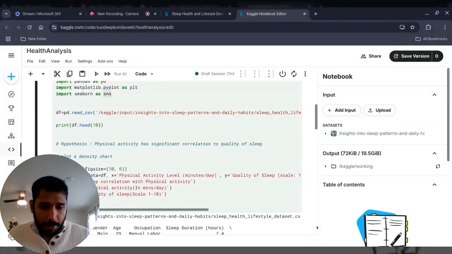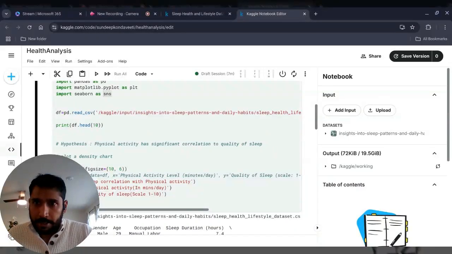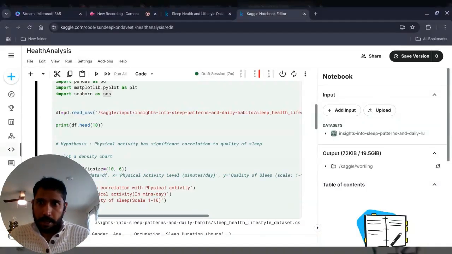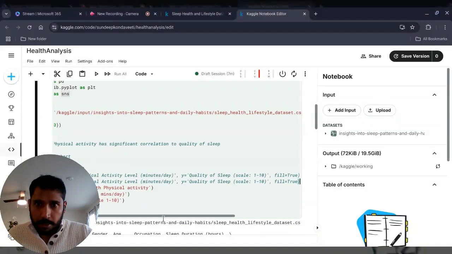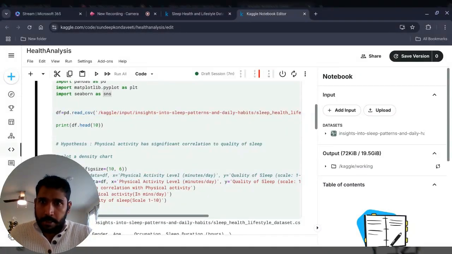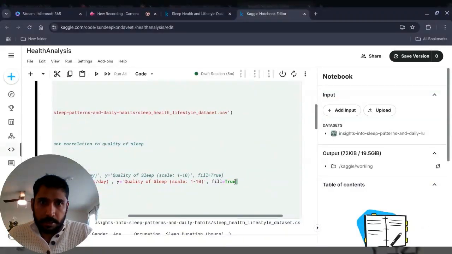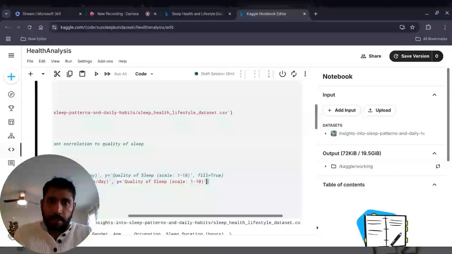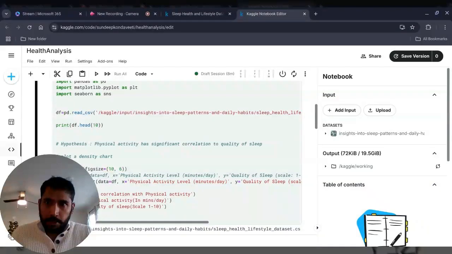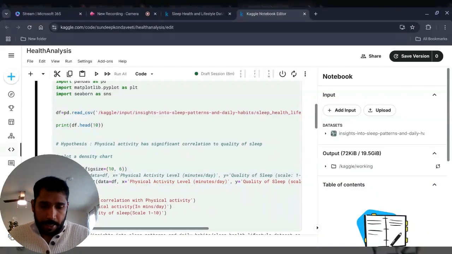So I'm going to comment this out and try and get a scatter plot, which will be more helpful in this regard. So I'm going to get that. The scatter plot. And I think we don't really need to use these additional comments here. And I do want to bring in a trend line.